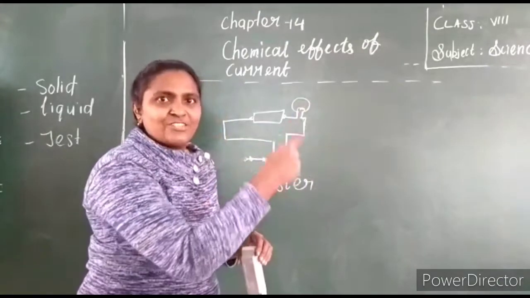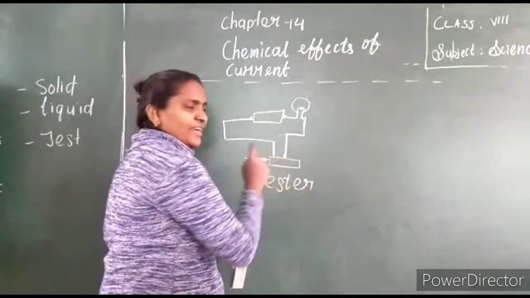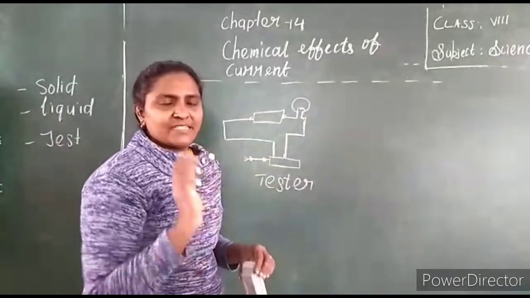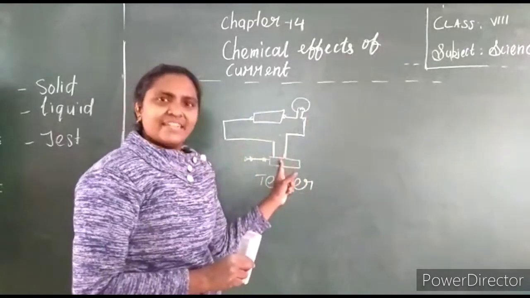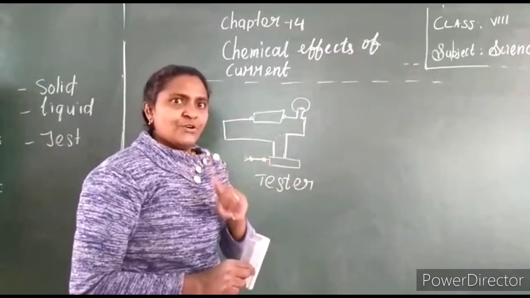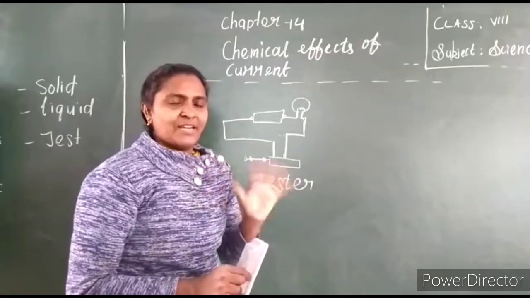That means electrons, the passage of charged particles. Since it is a bad conductor, the bulb will not glow, the circuit will not be completed. Here the circuit is not completed because it is a bad conductor. So now tell me, do all solids conduct electricity? No. Only metals conduct electricity because of the presence of free mobile electrons.